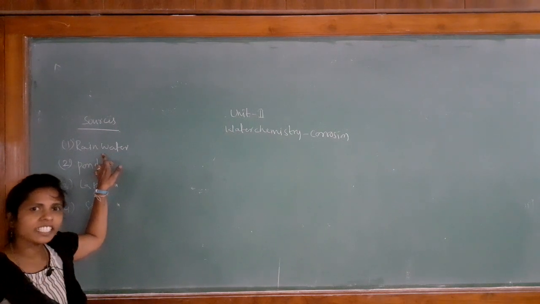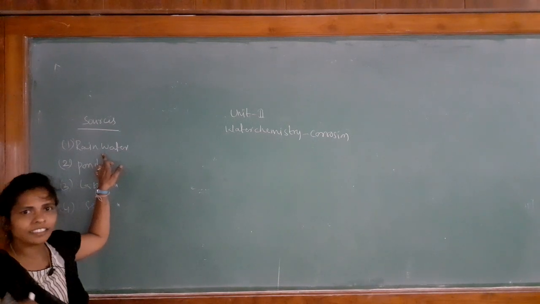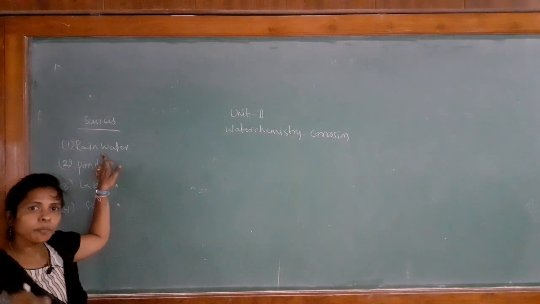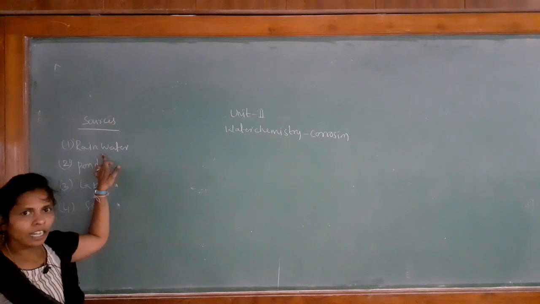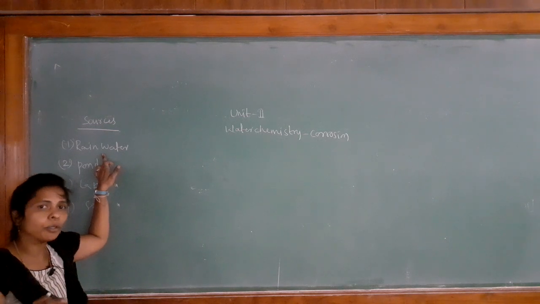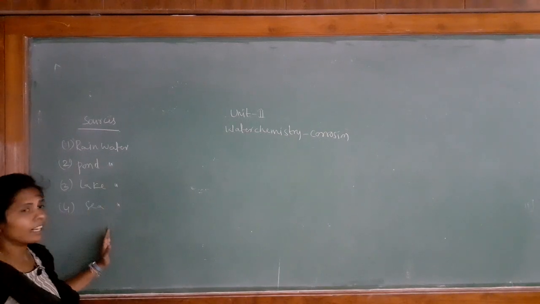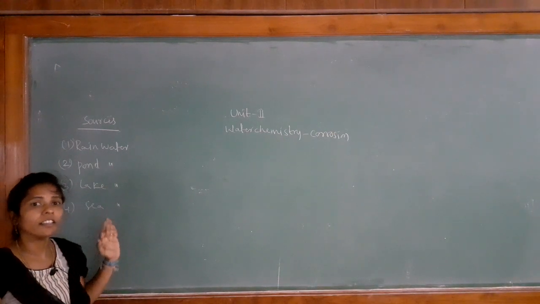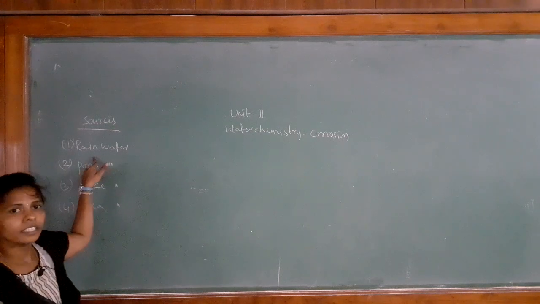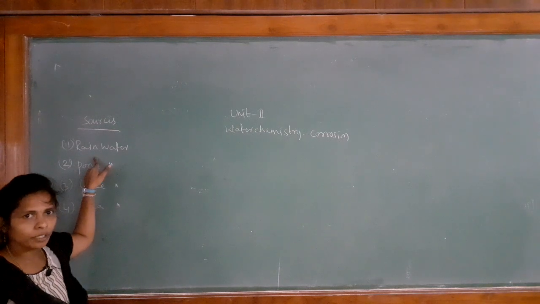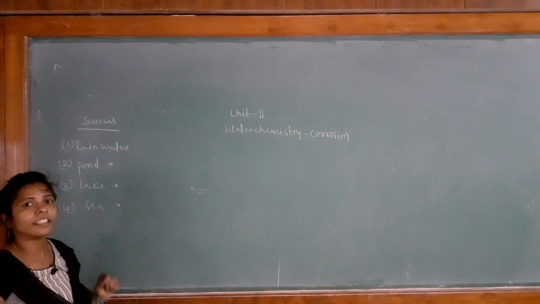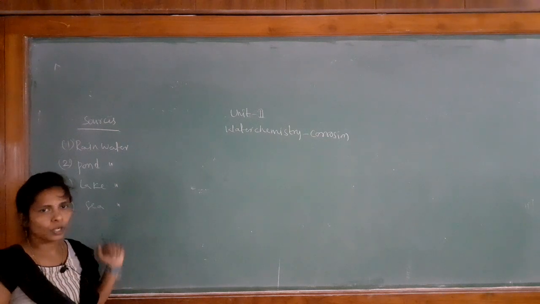But when it reaches the earth, it is mixed up with all the contaminants in the environment, all the impure gases in the environment, and it is converted to impure water. But compared to the rainwater, these three are salt waters and impure waters. So the rainwater is highly purified water and the remaining three sources of water are salt water.